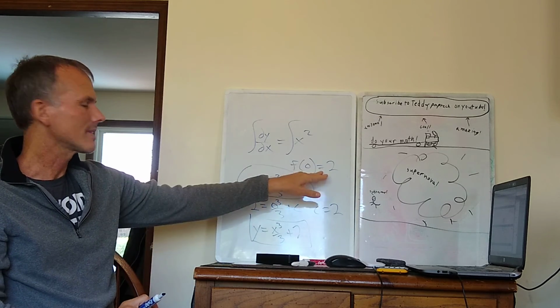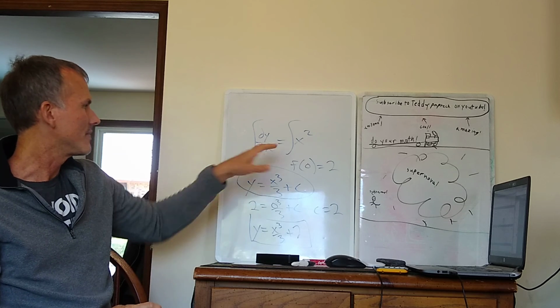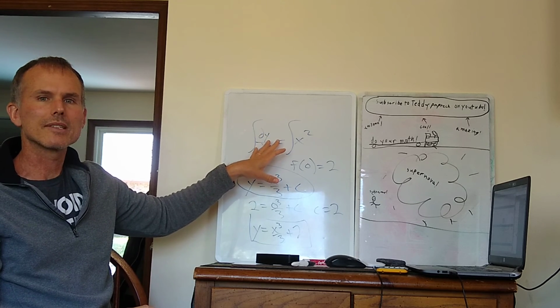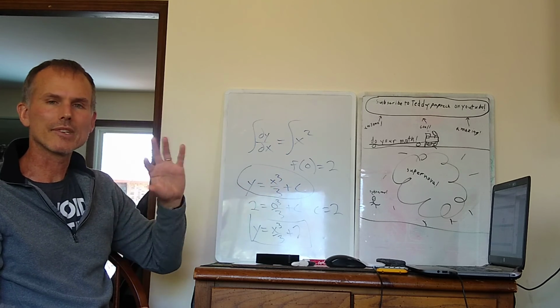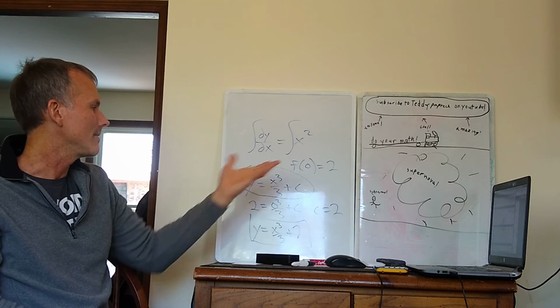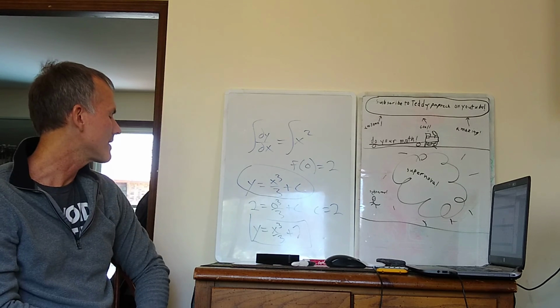Okay. Initial conditions could also just be given as an ordered pair. We could say the particular solution to this differential equation has to pass through the point (0, 2). That's the same information as is given here. It just could be presented differently.